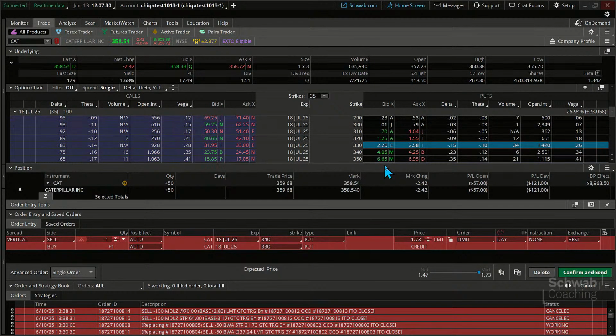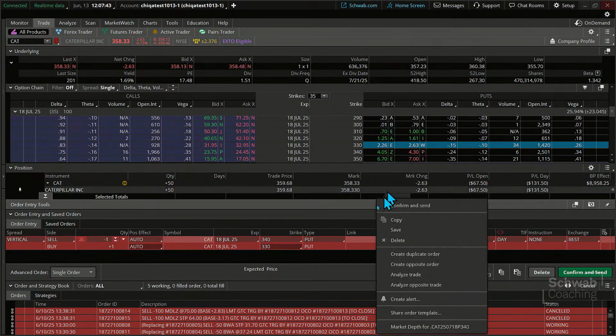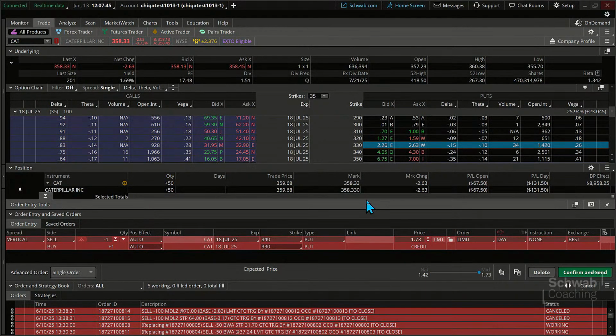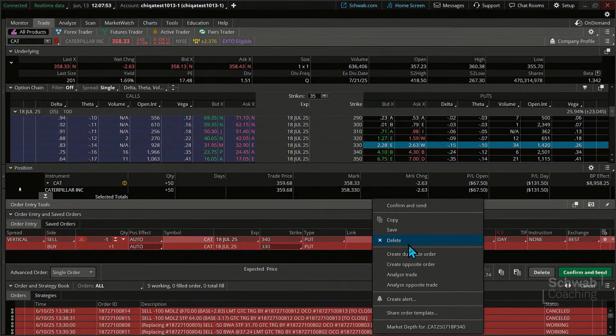Okay, now before we put this trade in, we can always analyze this trade, especially if we want to get more details about the parabola, some of the additional indications that it might have for us in the Analyze tab. Now, the easiest way I've found, right from the Trade tab, just come down here and right-click once you've got that trade built, and go right there. I'm right-clicking, and now, folks, I am left-clicking right there.